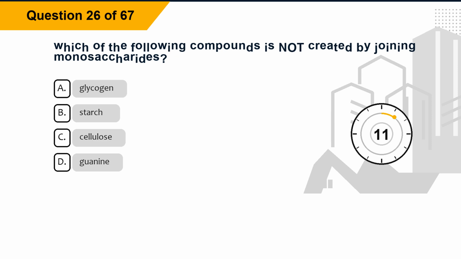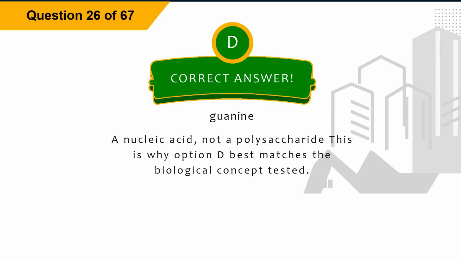Question 26. Which of the following compounds is not created by joining monosaccharides? Option A, glycogen. Option B, starch. Option C, cellulose. Option D, guanine. The correct answer is option D, guanine. Explanation: guanine is a nucleic acid component, not a polysaccharide. This is why option D best matches the biological concept tested.